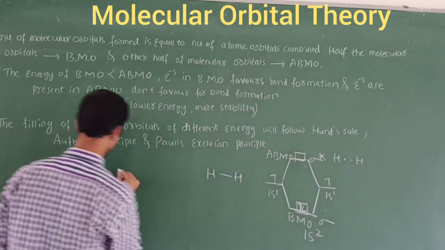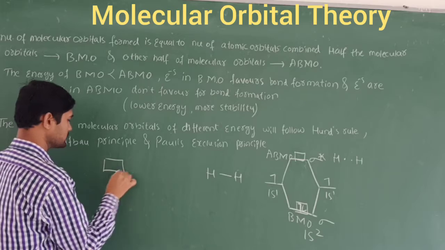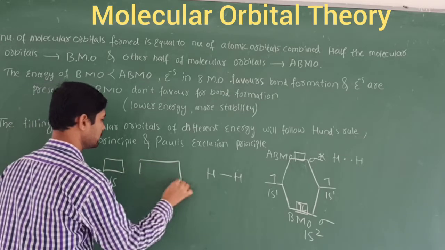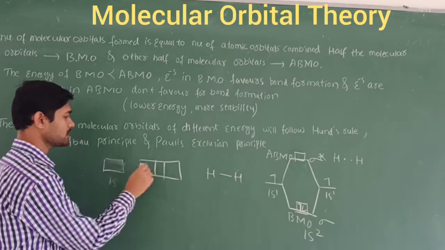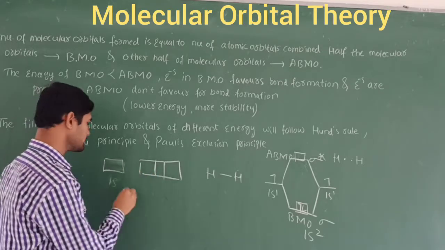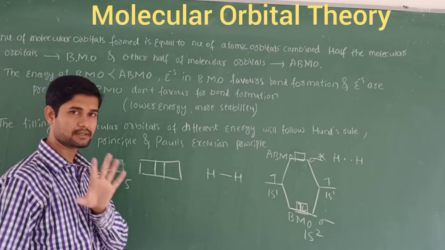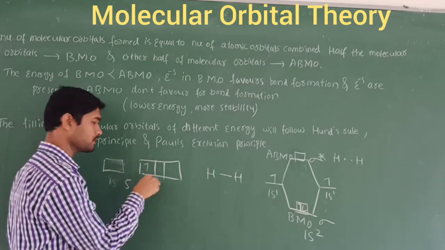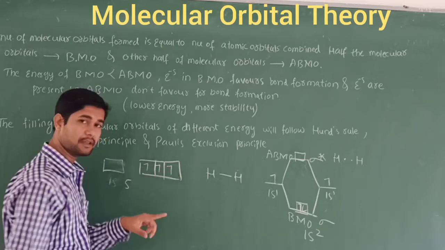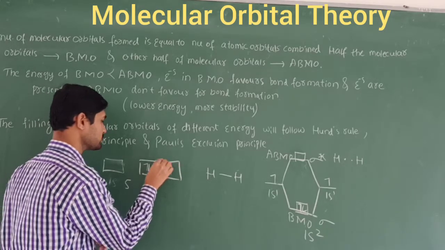So this should be there. This is an s orbital and this is a p orbital, right? Suppose I take electrons here in the p orbitals. If 5 electrons are available, the p orbitals having 5 electrons, first we should write 1 electron, this electron, this electron. For the remaining, pairing takes place.